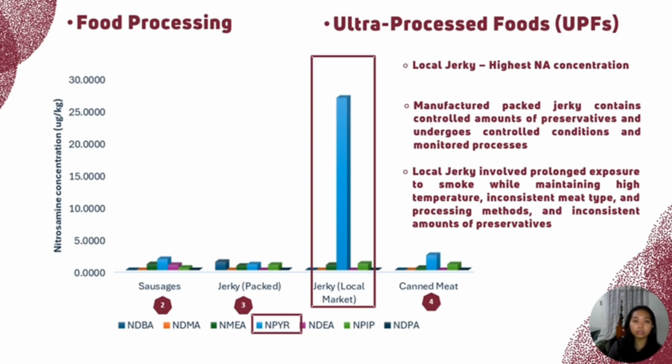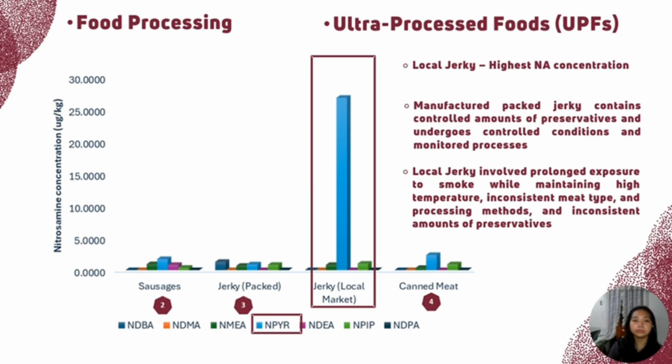On the other hand, the local jerky involved prolonged exposure to smoke while maintaining high temperature, inconsistent pork type and processing method, as well as inconsistent amount of preservatives. Specifically, NPYR dominates all the NAs found in UPF samples, showing consistency with prior studies, indicating that NPYR can be formed easily and readily in processed meat due to nitrate curing and thermal processing.